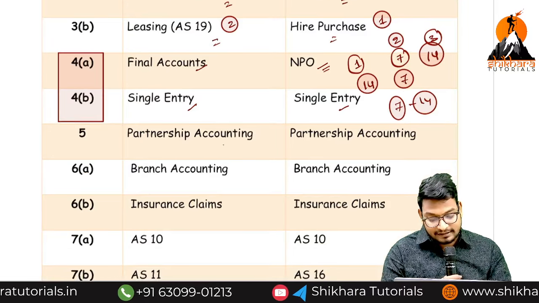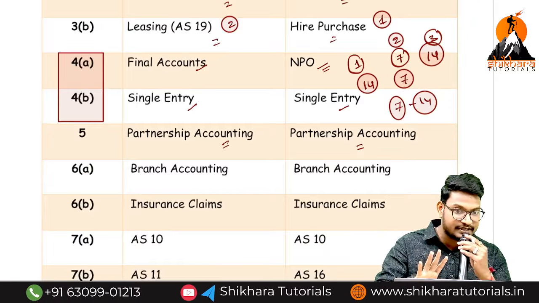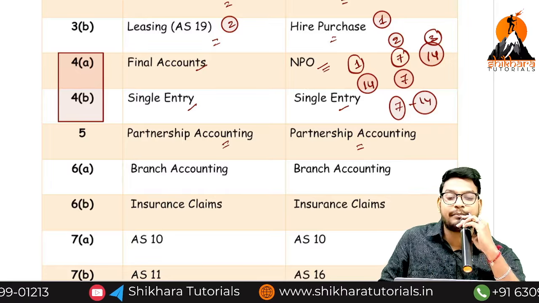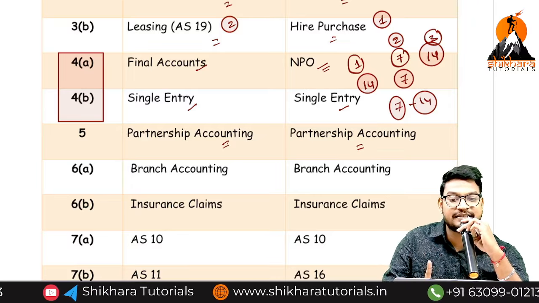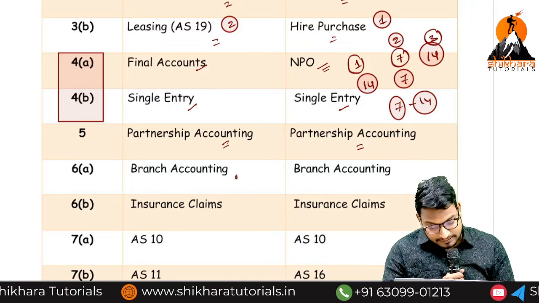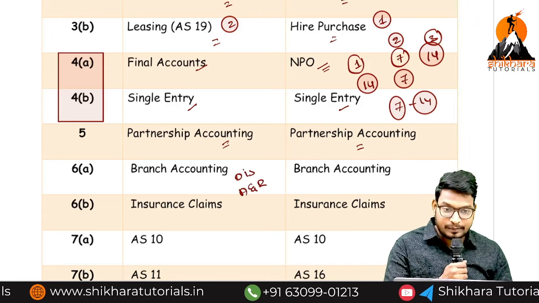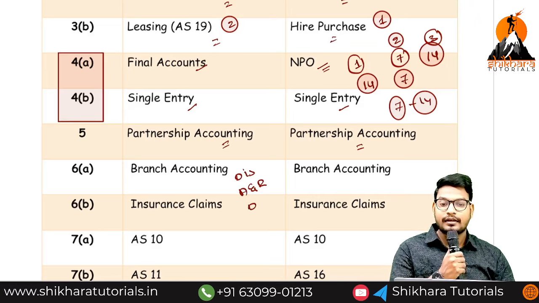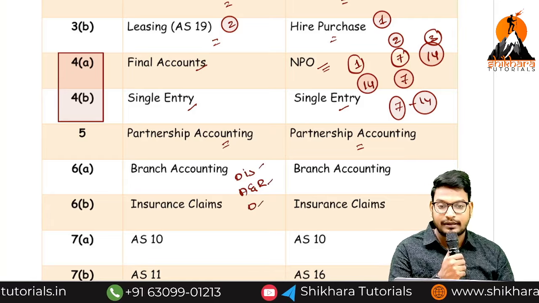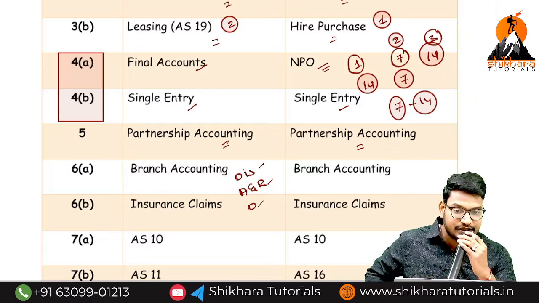When coming to the partnership, definitely my first preference from the partnership is dissolution. Dissolution of partnership, definitely they will come and ask in this attempt. If the dissolution is missing, they will give admission cum retirement. What is the first preference? Dissolution. What is the second preference? Admission cum retirement. What is the third preference, sir? They will give death. These are the preferences. But admission will not come into the picture because recently only they asked the admission in the examination.